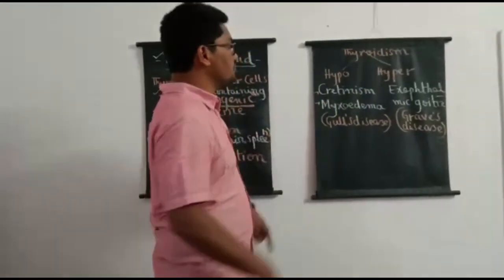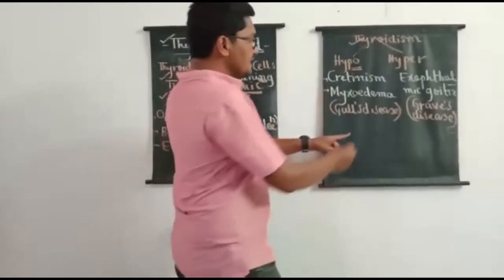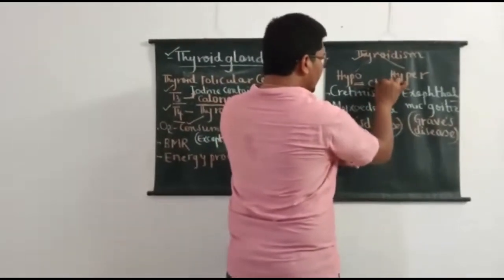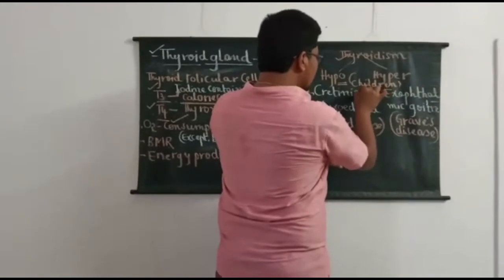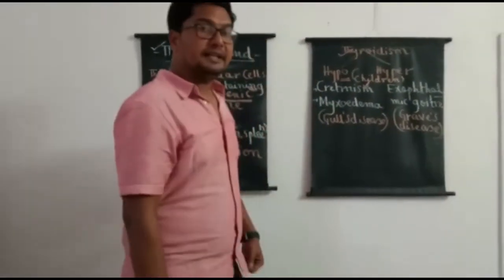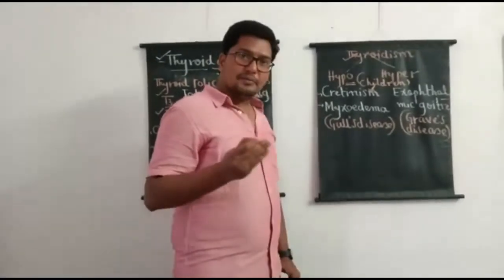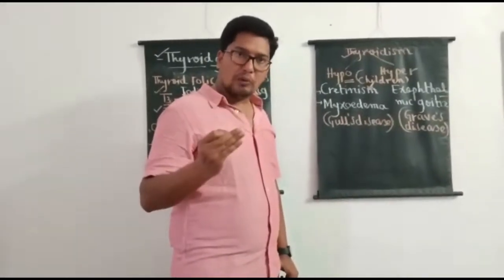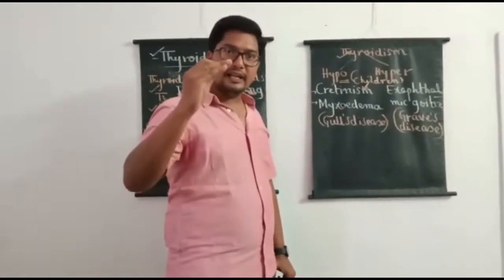First, coming to the problems associated with hypothyroidism. Hypothyroidism in children results in a condition called cretinism, and students should remember. Cretinism is the condition caused due to low secretion of thyroxine in children.